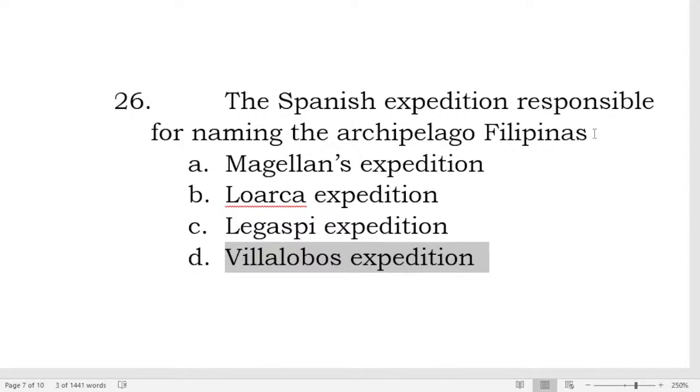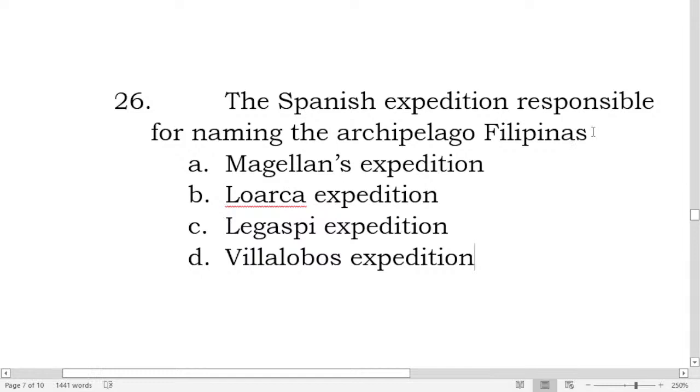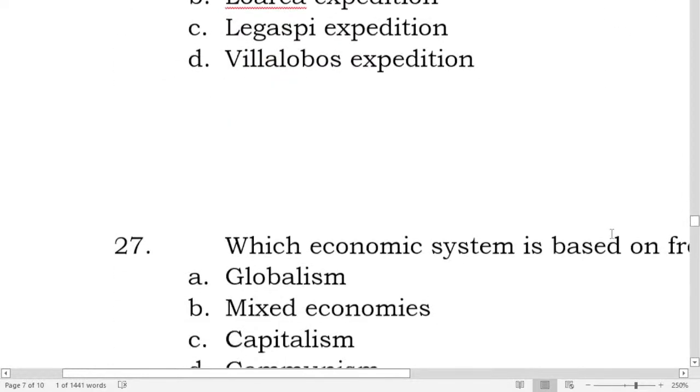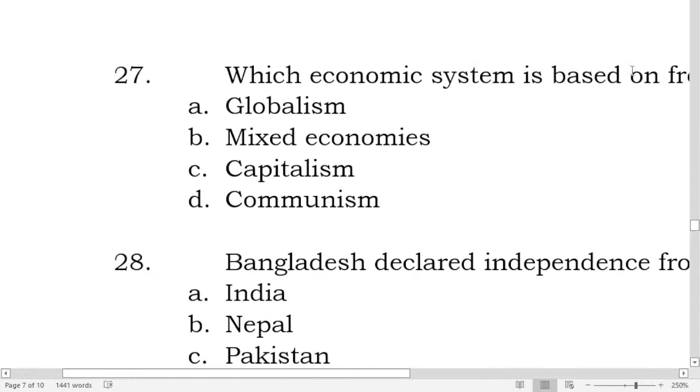That was the King of Spain during that time. So the final answer is letter D. We were named after King Philip or Felipe of Spain, who the Philippines was named Filipinas in honor of. Next.